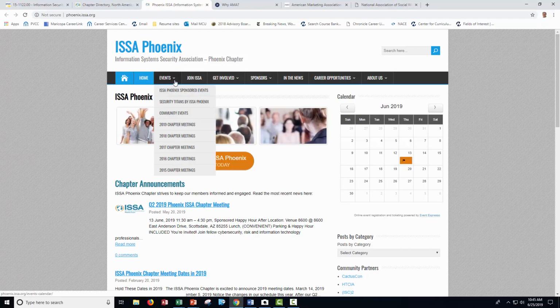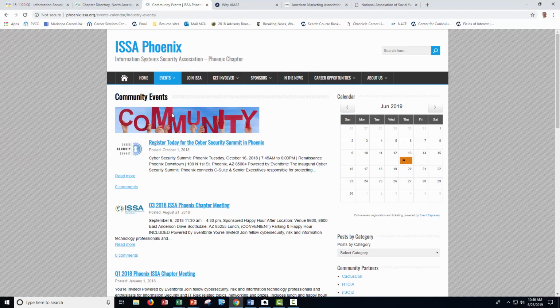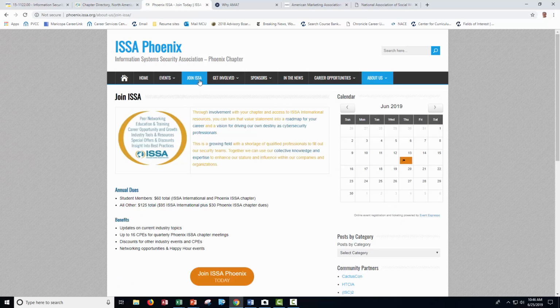And again, you have a lot of information. See the events, the community events, which are really important to attend. These events are places to network and get to meet people, all sorts of things. Here's a Phoenix chapter meeting. And they have some other options here, getting involved, joining, becoming a member, volunteer experiences. For students, this is really valuable in getting to know people in the field, maybe getting some internships, and all sorts of things. And of course, a lot of chapters have career opportunities or jobs in that field.